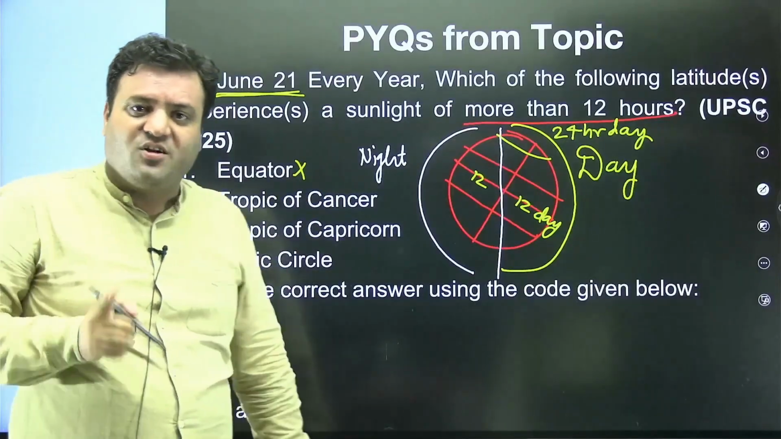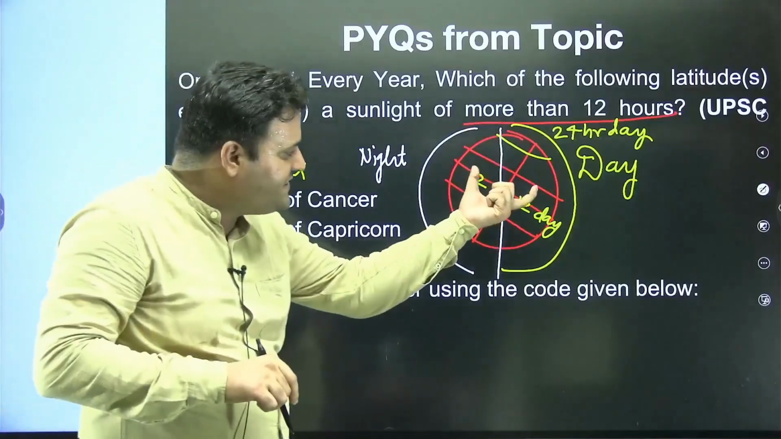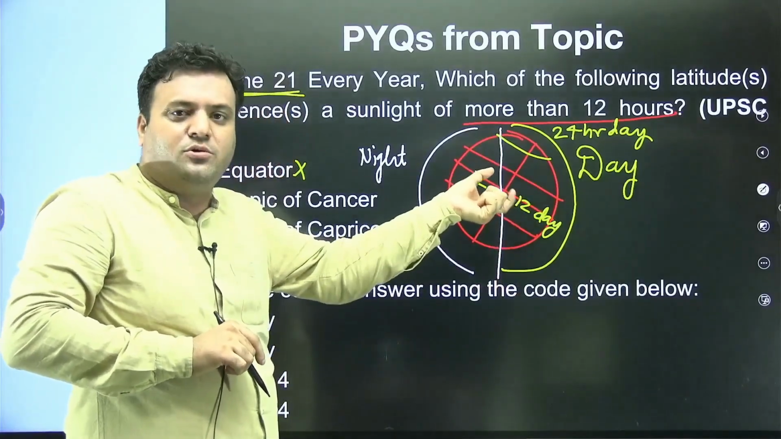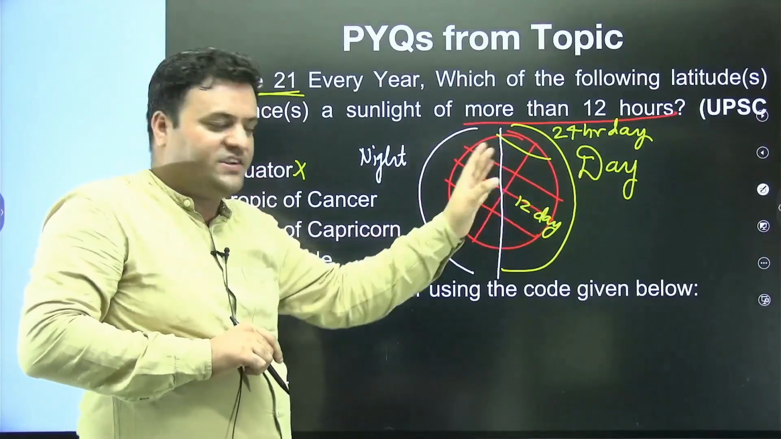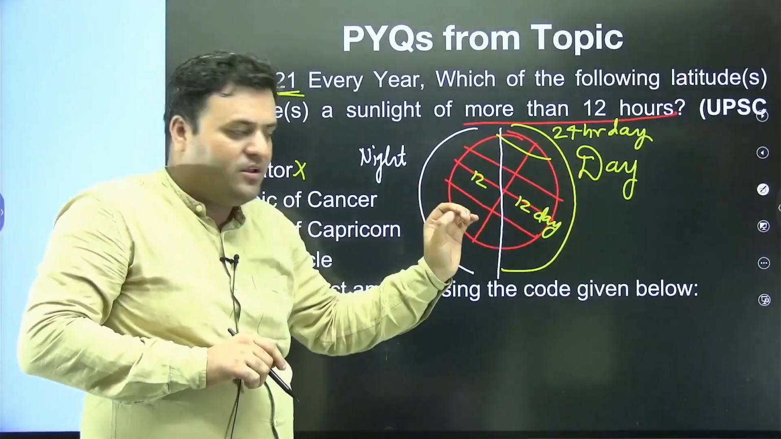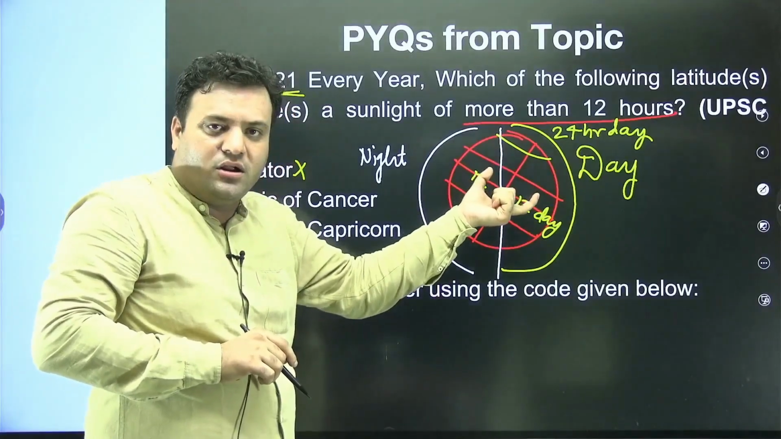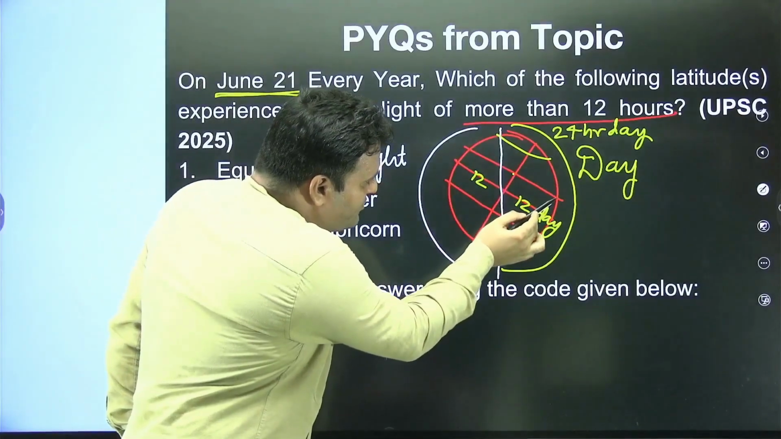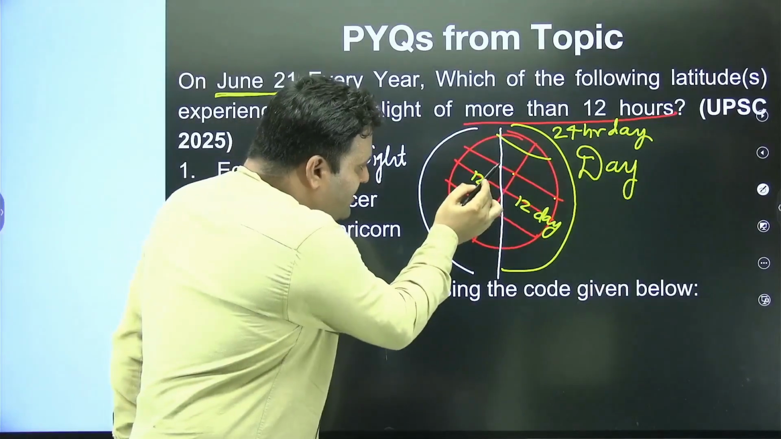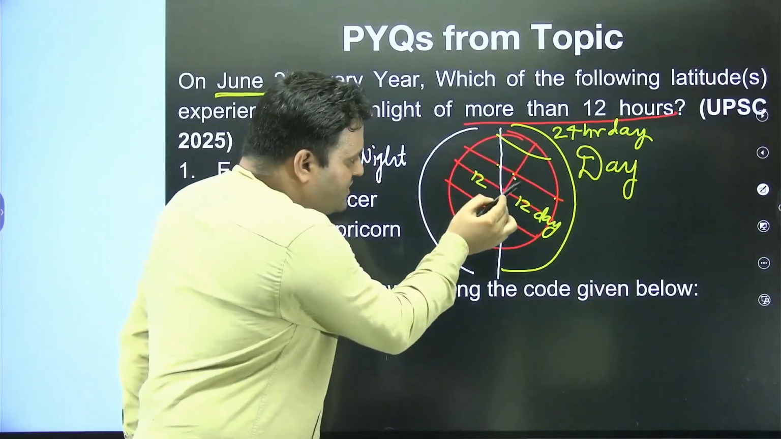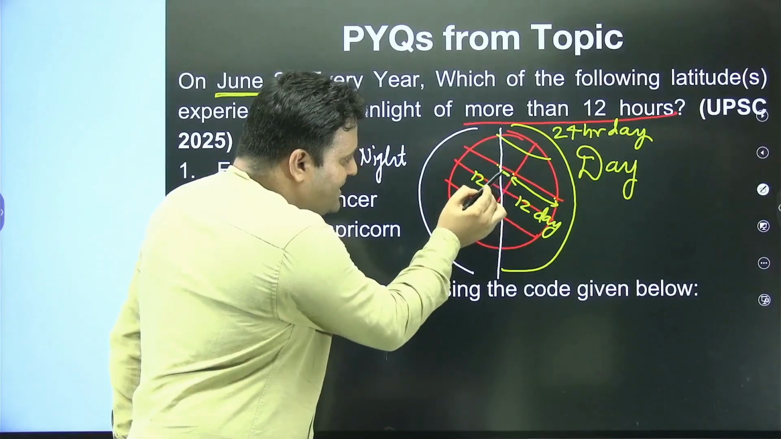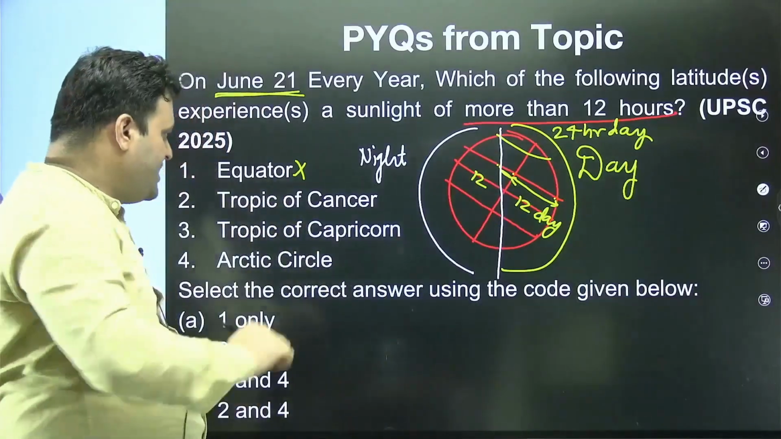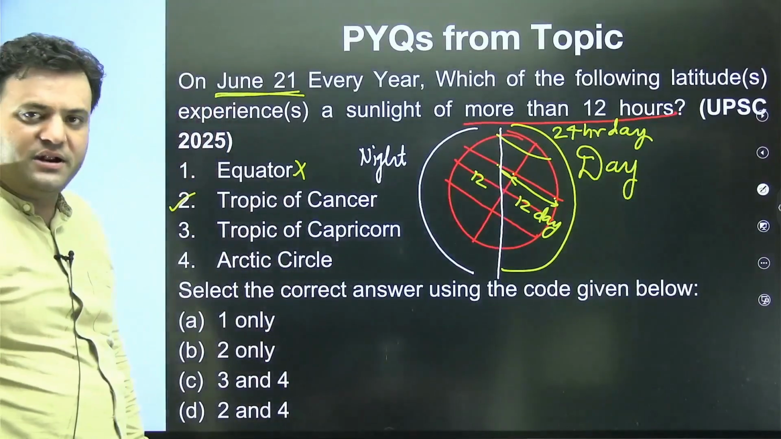Tropic of Cancer, obviously Tropic of Cancer. Here you can see the ratio in which the circle of illumination is cutting the latitudes, and the more part of latitude is exposed towards the day. So that's how the duration of day will be longer than 12 hours. If it is here in this way, it will be 12 hours. This is the extended part. So we can say 14 hours there will be, especially on Tropic of Cancer. So this will be the appropriate answer.